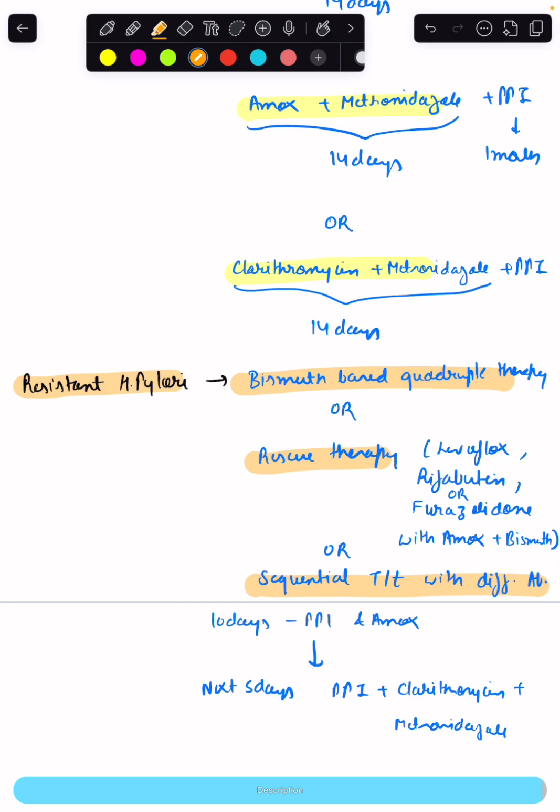First 10 days we give proton pump inhibitors and amoxicillin, and for the next 5 days we give proton pump inhibitors plus clarithromycin and metronidazole.